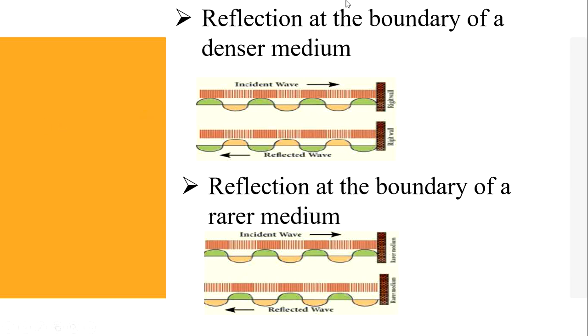Now, let us see what is called denser medium and what is called rarer medium. Very important question. What is meant by rarer medium and denser medium? The medium in which the velocity of sound increases compared to other medium is called as rarer medium. The medium in which the velocity of sound decreases compared to other medium is called denser medium.